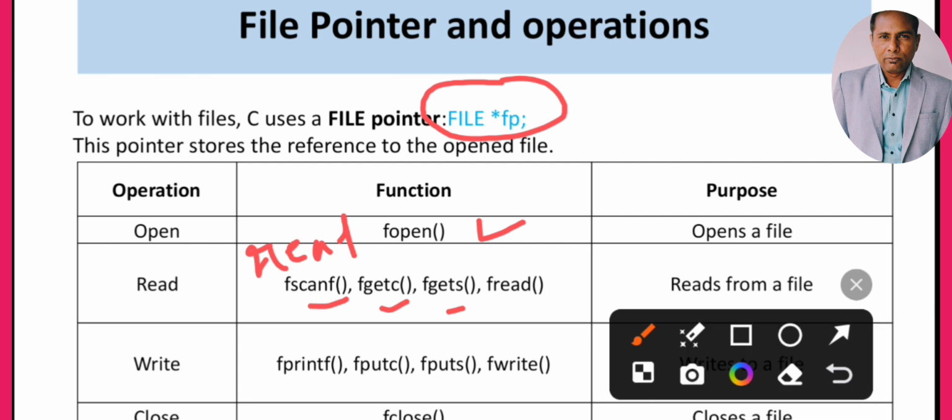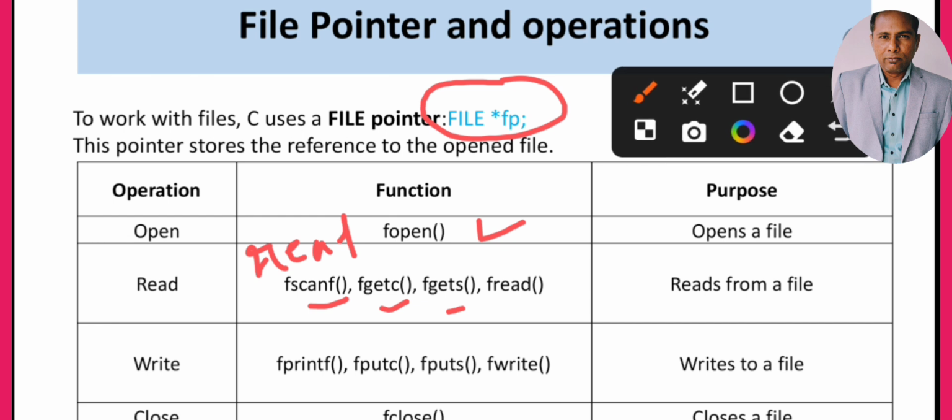Now, if we talk about writing a file: for writing anything, we use printf, and for writing in the file, we use fprintf. For writing a character, we use putc, and for writing a character in the file, we use fputc. For writing a string, we use puts, and for writing a string in the file, we use fputs. Similarly, we use fwrite to write in the file. Same thing, if we want to close the file, we use the fclose function. So these are the different functions for file operations.